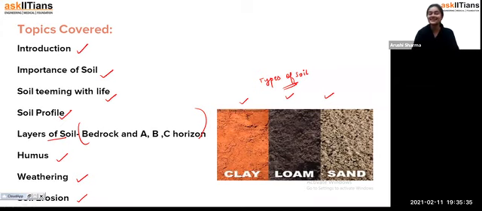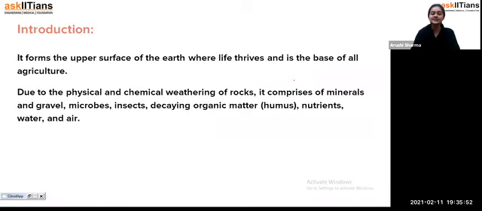We are starting with the new chapter, and first of all we are going to start with soil. So it is very important for us to understand what the exact importance of soil is for us, for animals, and for the plants as well. Okay, so starting with the introduction, what is soil?